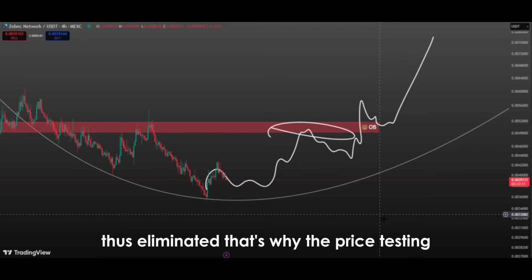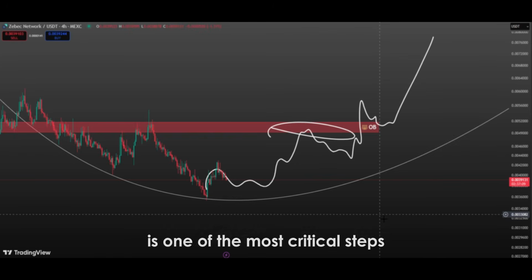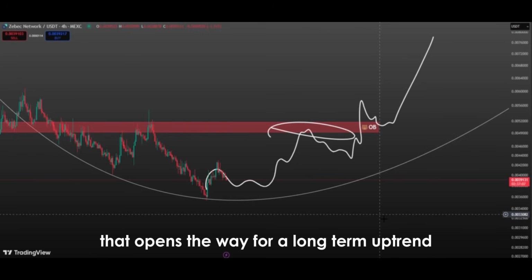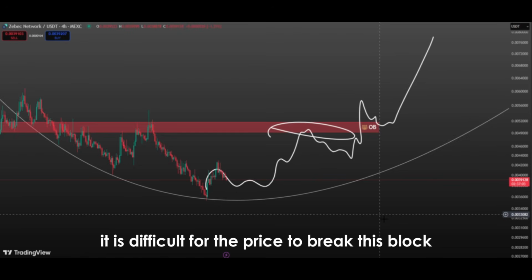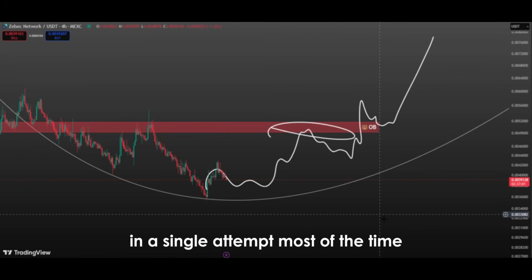That's why the price testing and then breaking the bearish order block is one of the most critical steps that opens the way for a long-term uptrend. At this point, the most important thing to note is that it is difficult for the price to break this block in a single attempt.